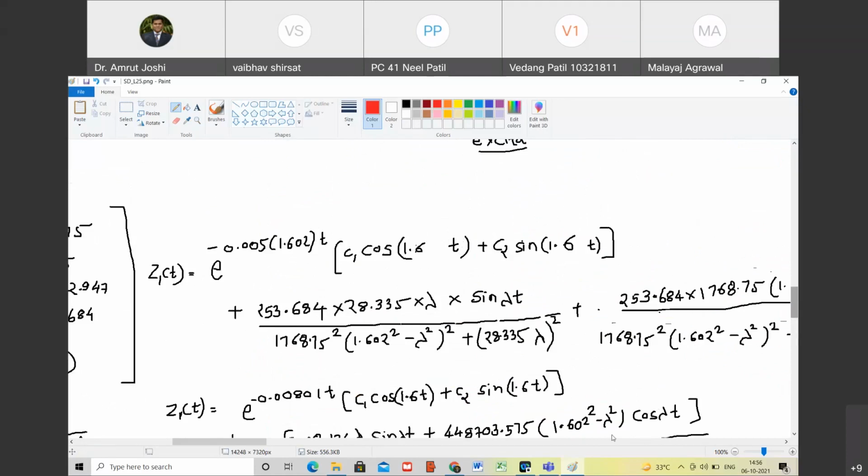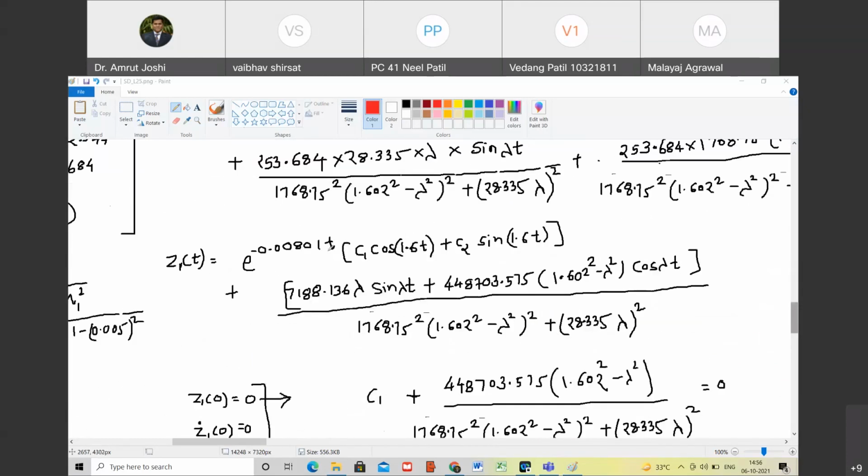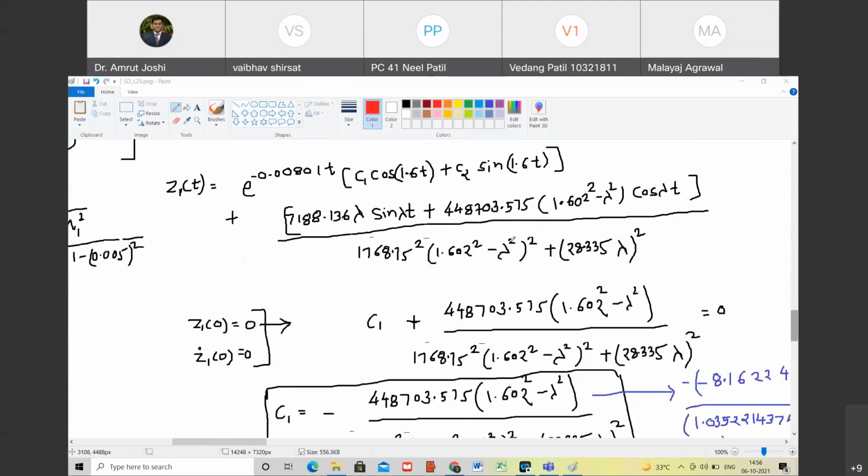Yes, sir. The term will vanish. This first term is going to vanish, the second term is going to remain. And this also involves t, this also involves t. So we are going to apply the chain rule.